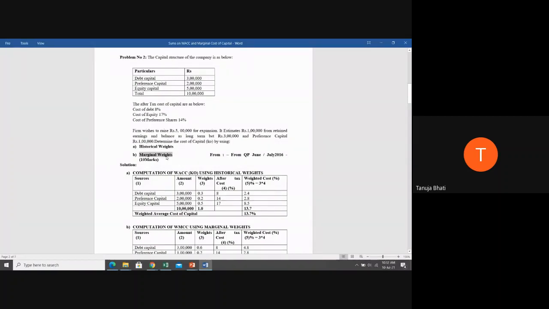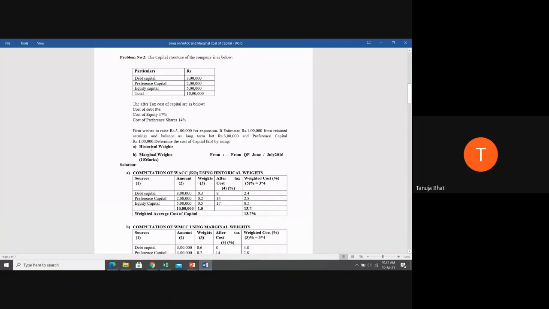One is using book value weights and one is using market value weights. If nothing is mentioned, whatever values are mentioned in the problem, you have to take it that way. Under marginal weights, you consider only those values which are additionally raised, not the original value, that is, the incremental values.